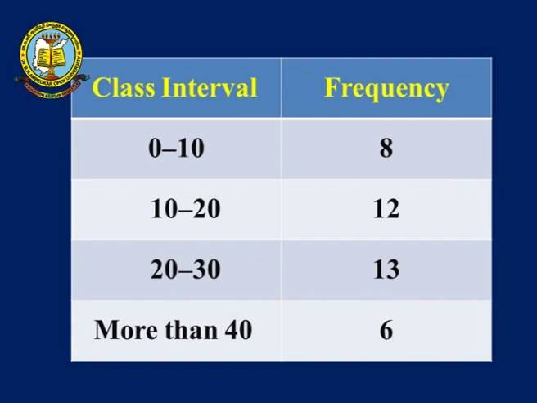More than 40 means we do not know where the numbers end. That is why this is an open end frequency distribution. If your class intervals are like this, where the lower limit is less than or the upper limit is more than, this type of frequency distribution is known as an open end frequency distribution.